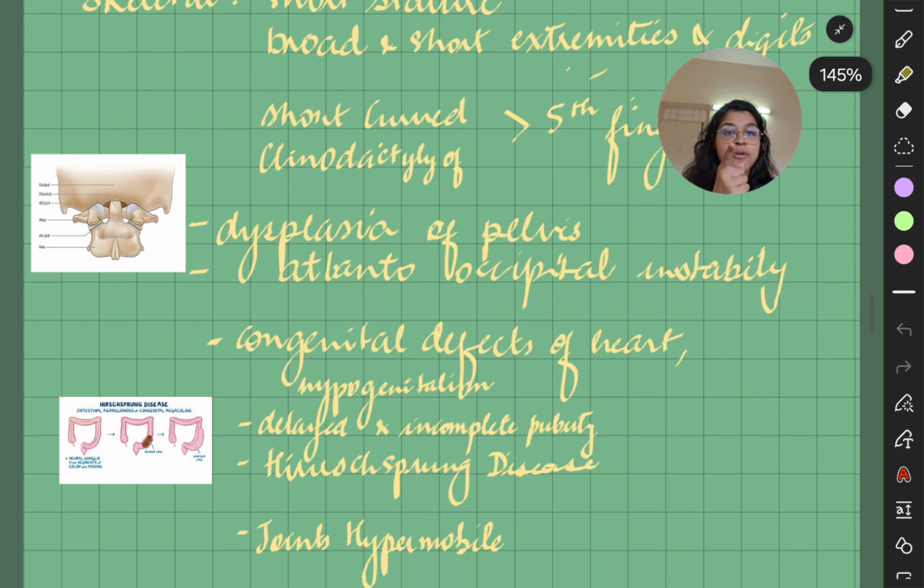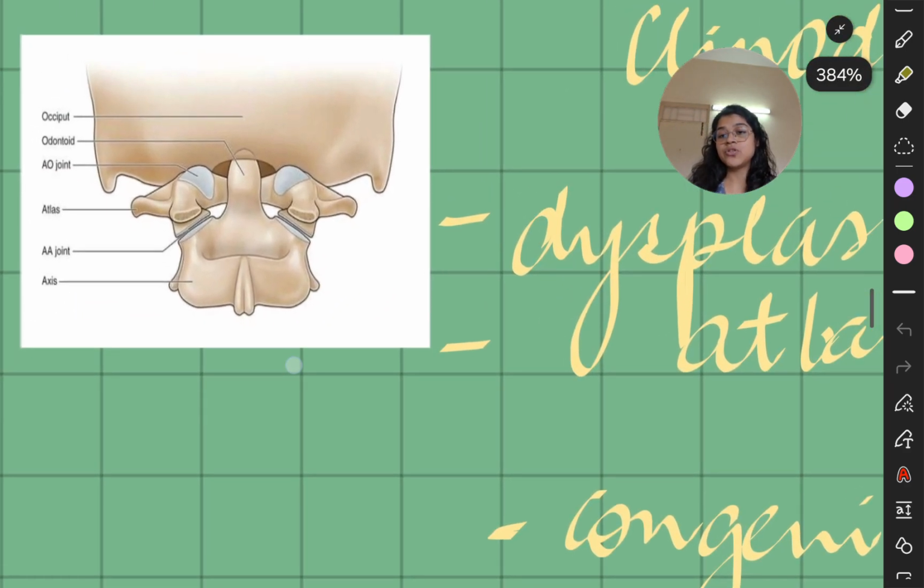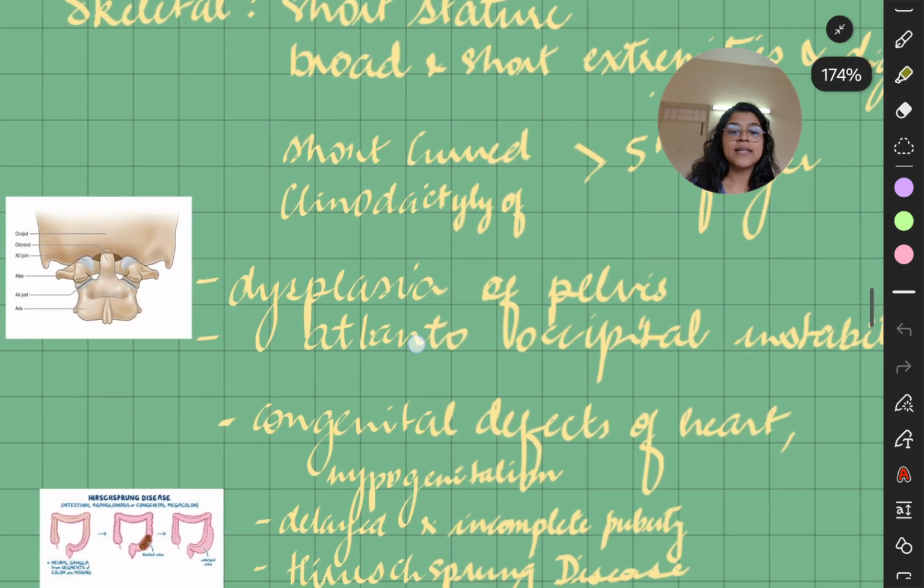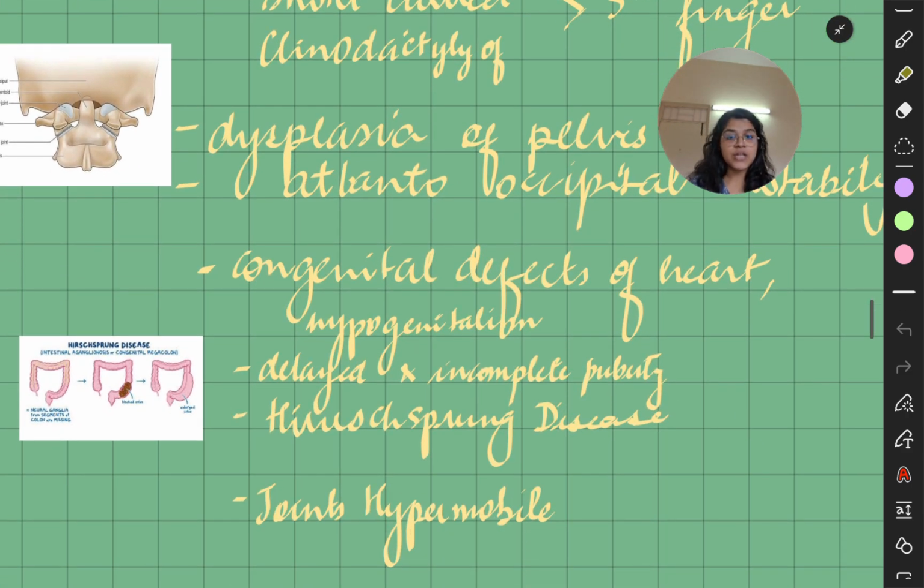Then there could be dysplasia of pelvis and the atlanto-occipital instability. So this is the atlanto-occipital joint. There could be atlanto-occipital instability. And then there could be congenital defects of the heart, could be hypogenitalism, not properly matured genitalia. There could be delayed and incomplete puberty, and there could be